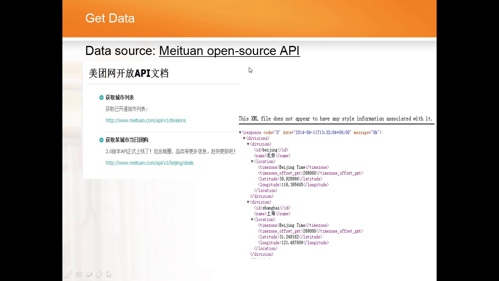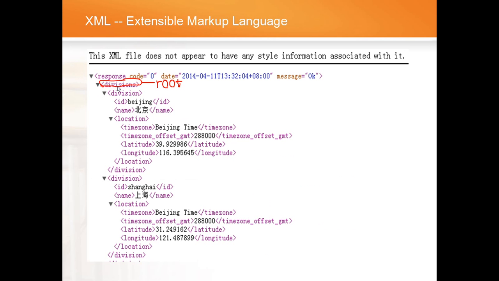Meituan has its own open API data source, so you only need to click on the link here so that you can get a data file in XML format. Speaking of which, I need to explain XML format a little bit. XML is an extensible markup language and is written in a tree shape.